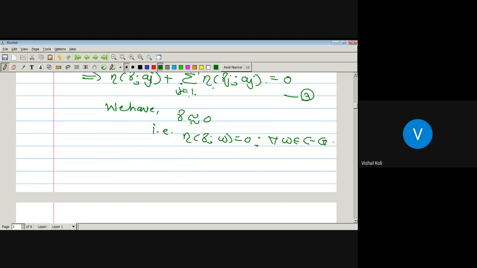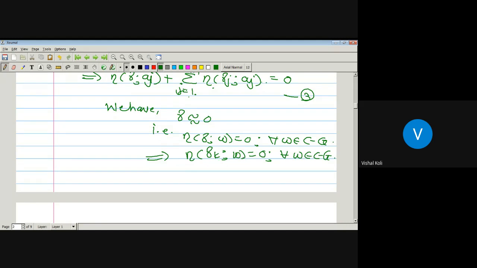Then the index of the curve gamma_k with respect to a point w is also equal to 0 whenever w belongs to C minus G.